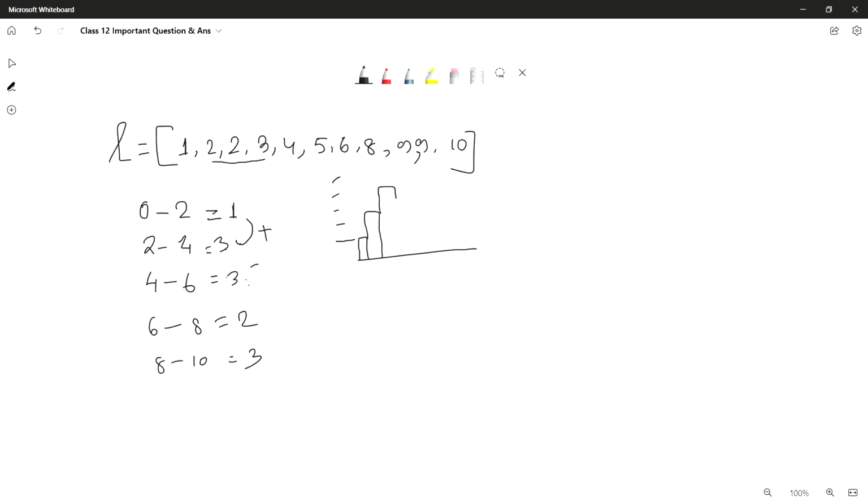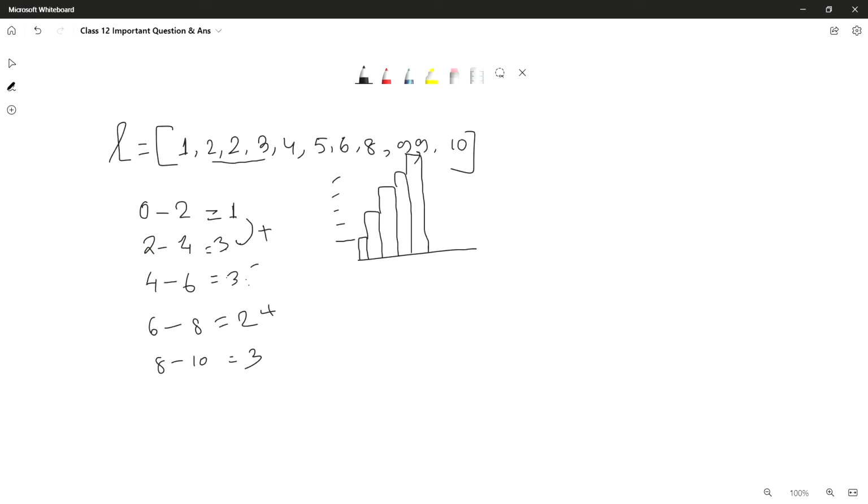Plus 2, 9. 9 plus 3, it will be 12. So like this. That's why whenever we execute a histogram having cumulative equals to true, we'll get a staircase type of effect. Okay. So this is how we can understand what is cumulative equals to true.